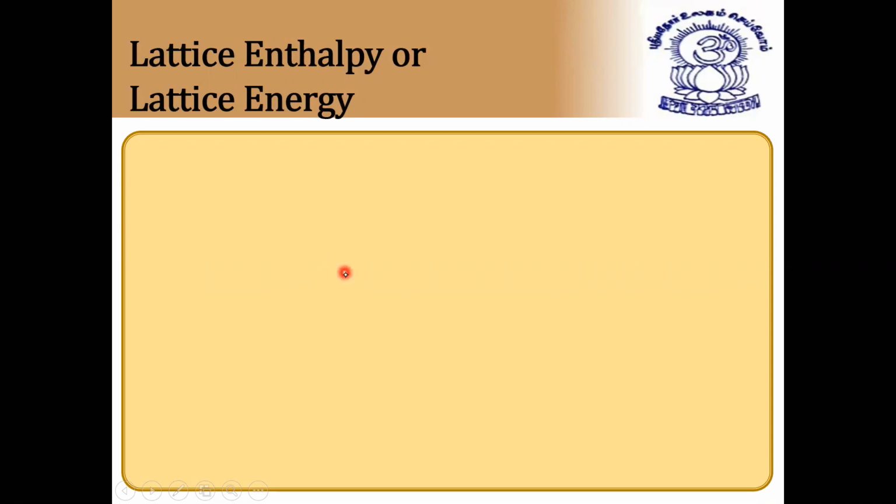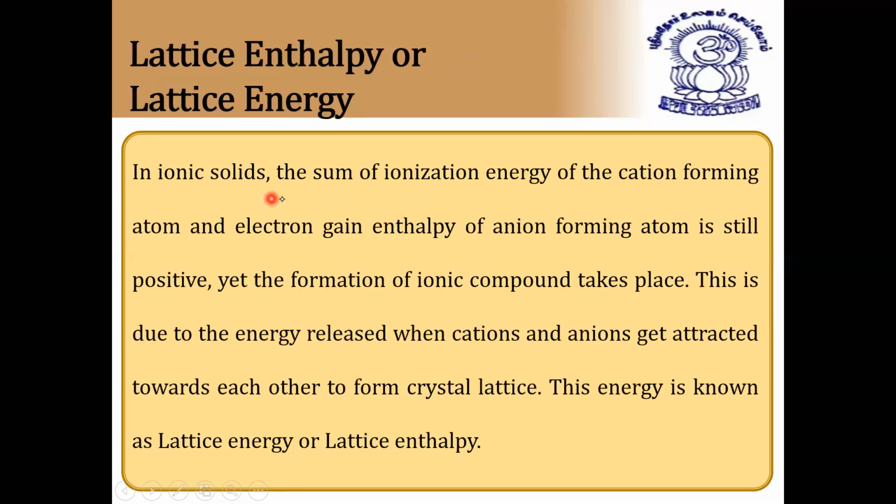So next we have lattice enthalpy and lattice energy. In ionic solids, the sum of the ionization energy of the cation forming atom and the electron gain enthalpy of the anion forming atom is still positive when the formation of the ionic compound takes place. This is due to the energy released when cations and anions get attracted towards each other to form the crystal lattice. This energy is known as lattice enthalpy or lattice energy.